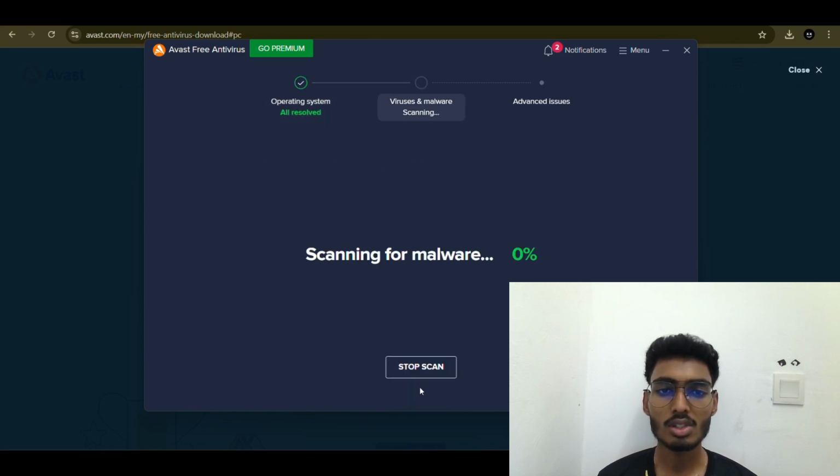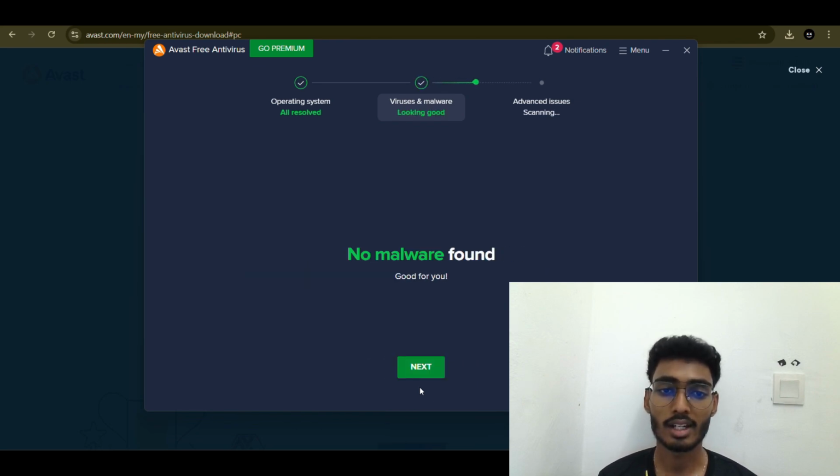After installation, switch to the Avast interface. Immediately after, update Avast. For that, you can click update. Then, run a full system scan. After the update, switch back to your face.